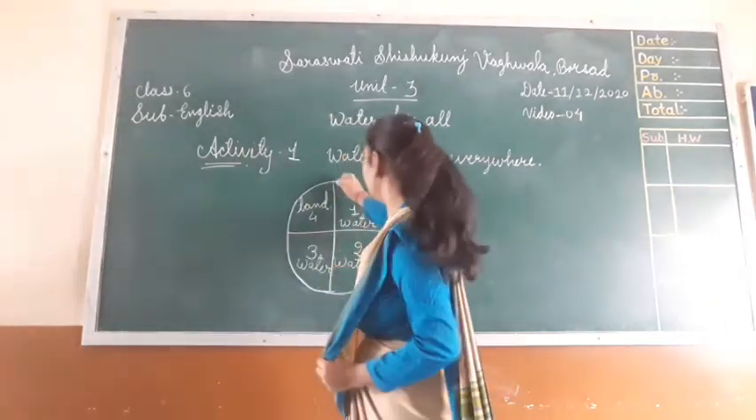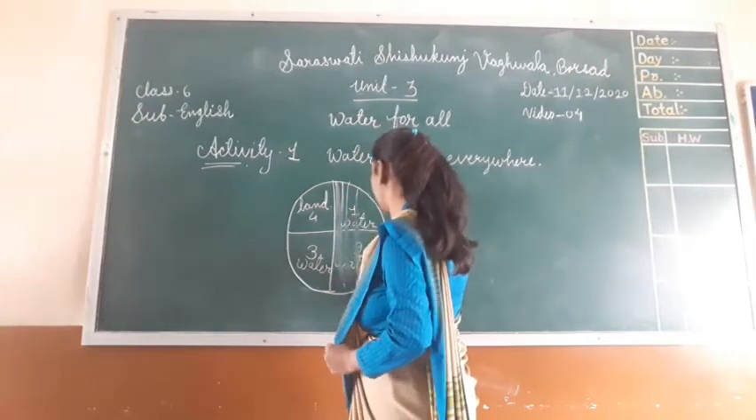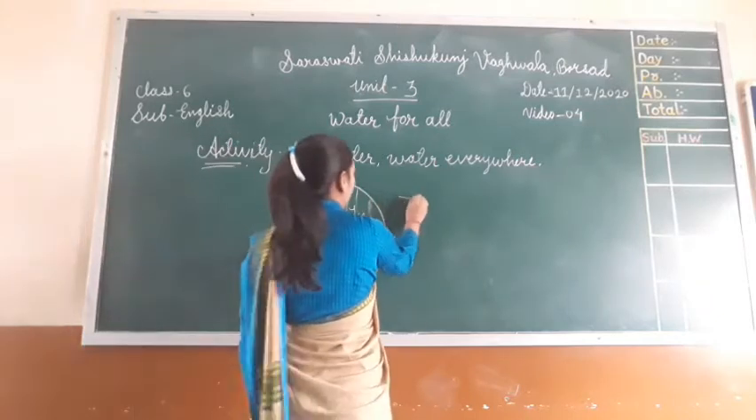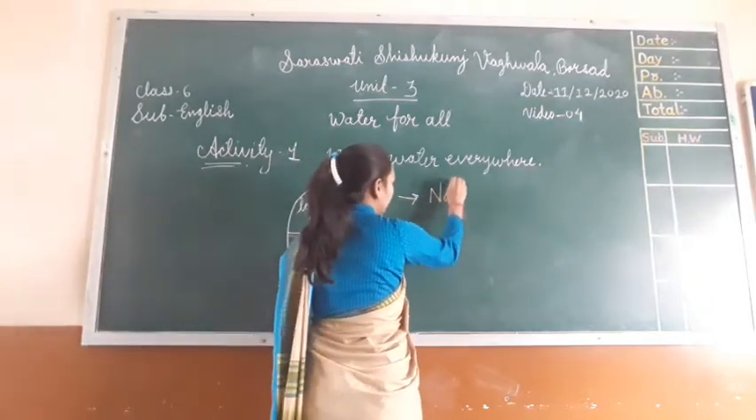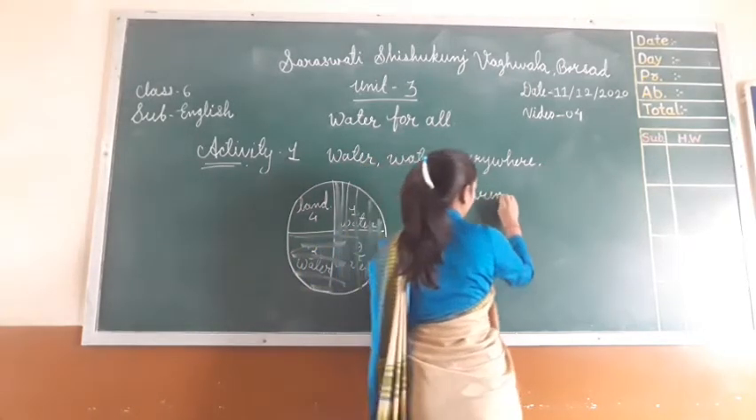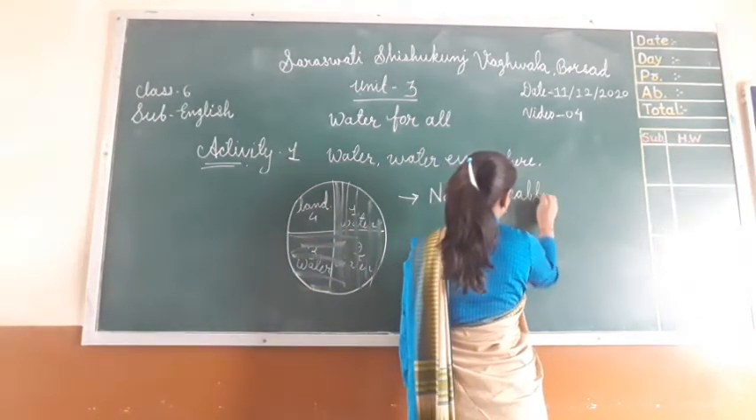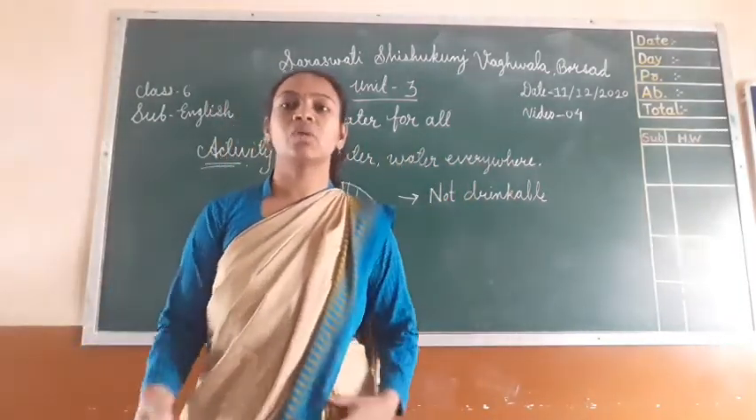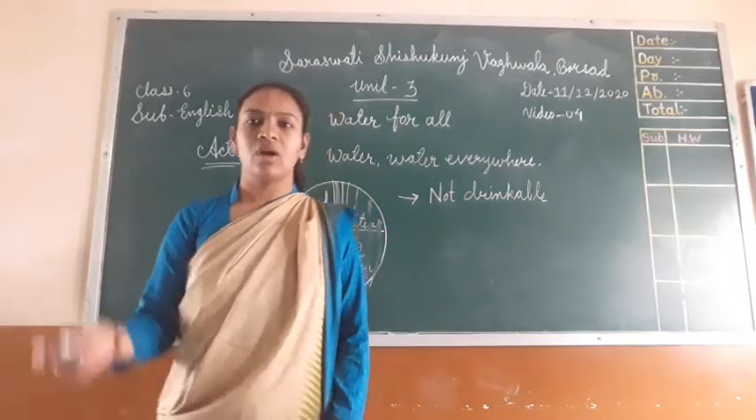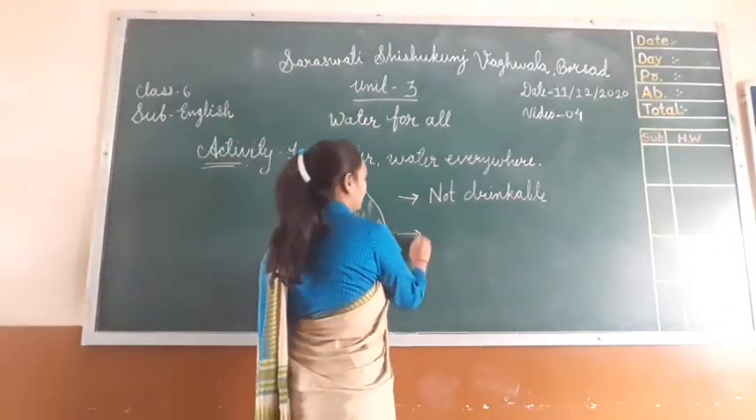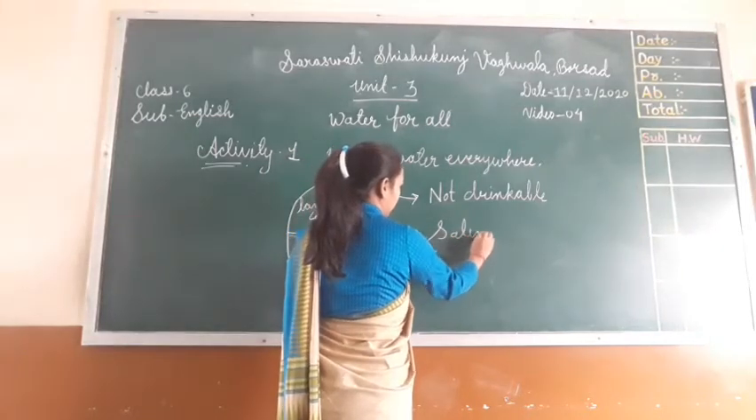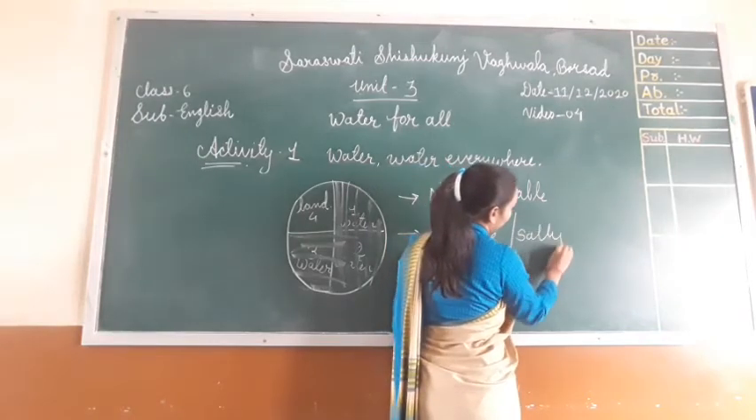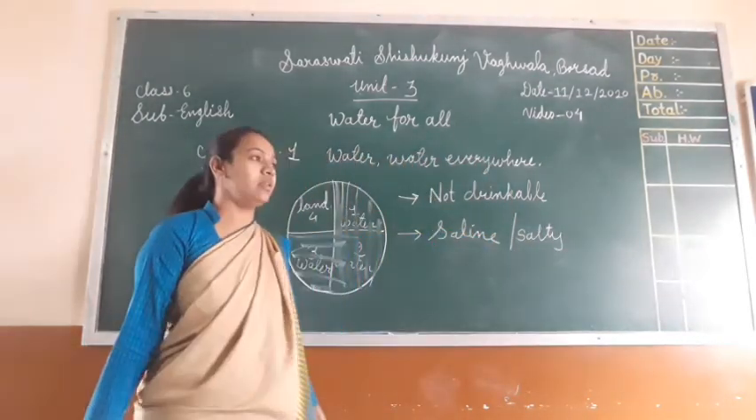See, here all the waters are not drinkable. Not drinkable, means maybe it's in the ocean. All of you know which kind of water is there in the ocean? That is saline water. Saline or salty water is there in the ocean.